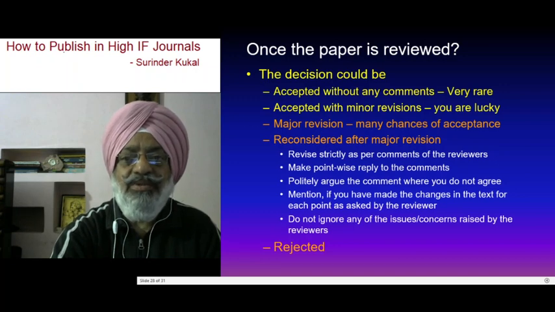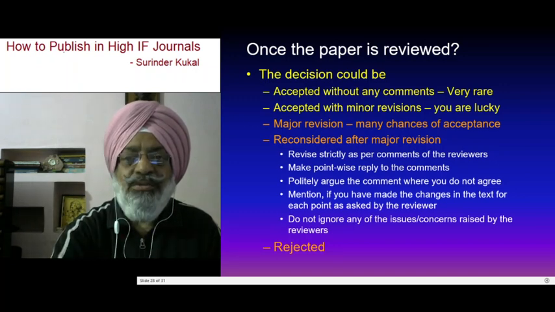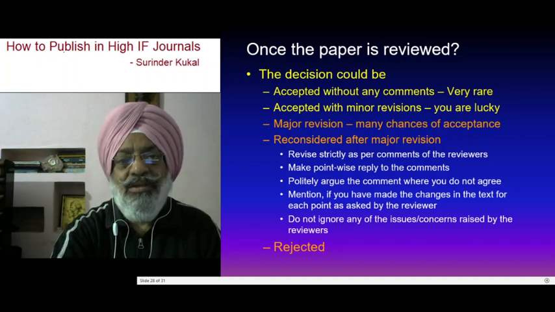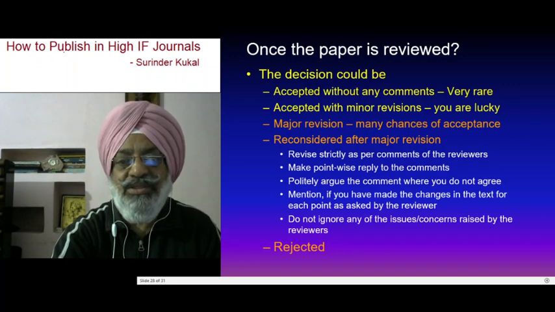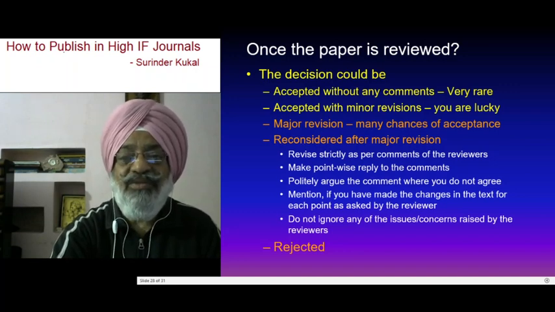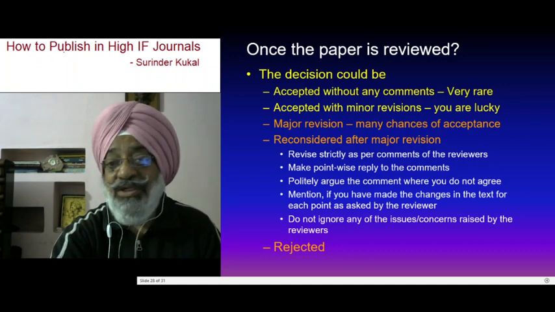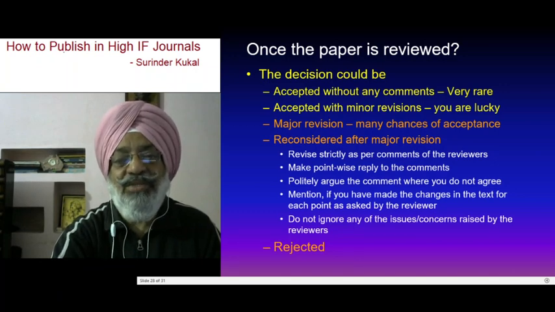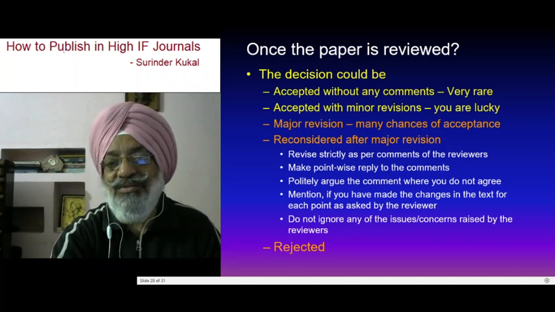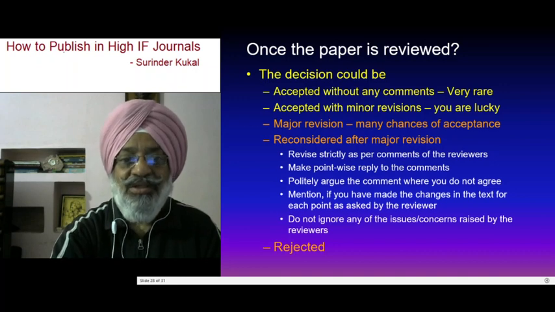So, once the paper is reviewed, the decision could be accepted without any comments. This is very rare, that your publication is accepted without any comments. Or it could be accepted with minor revisions. That means you are very lucky, but in general the decision is major revision, and when they say major revision, then there are many chances of acceptance of your publication.